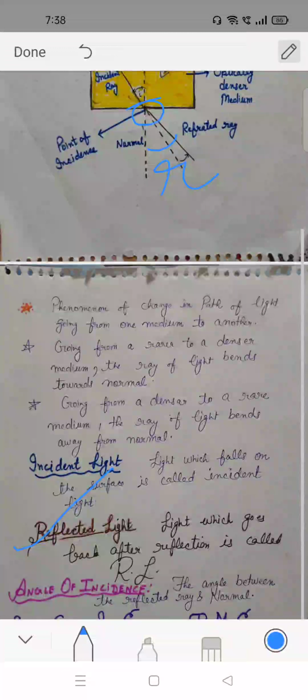Next is angle of incidence. The angle between the incident ray and the normal is known as the angle of incidence. In detail, the angle between a ray incident on a surface and the normal at the point of incidence. The ray can be found in any wave. X-ray is the best example of angle of incidence.